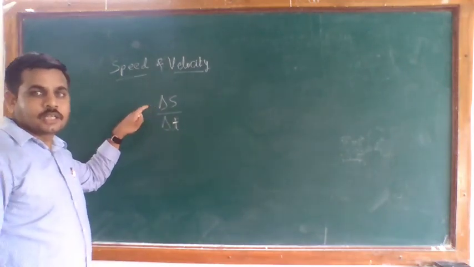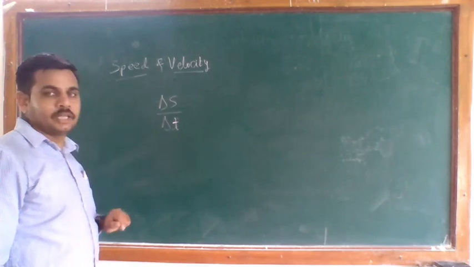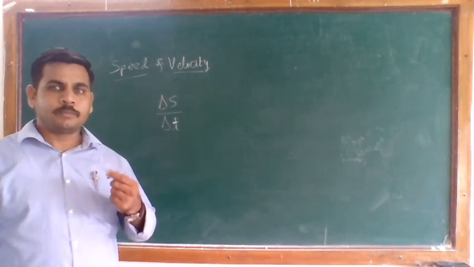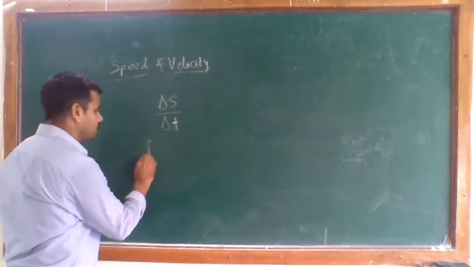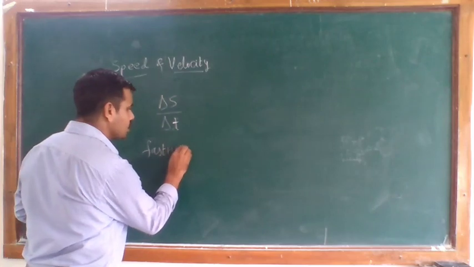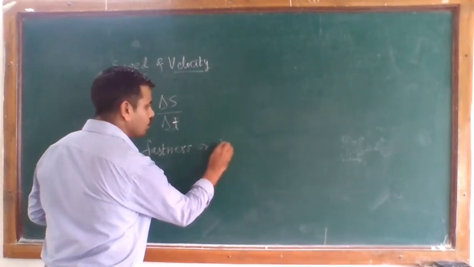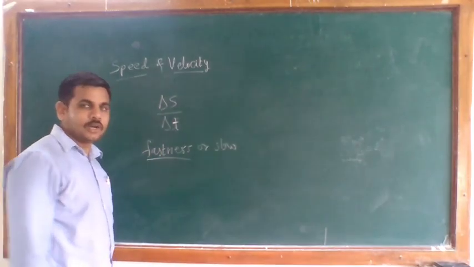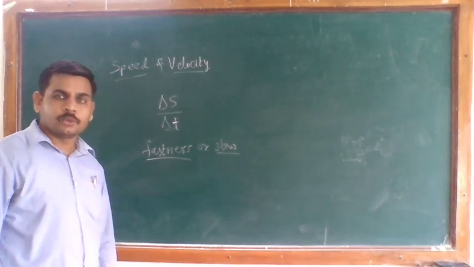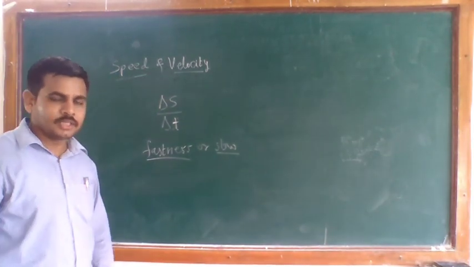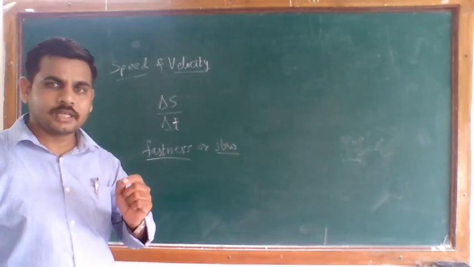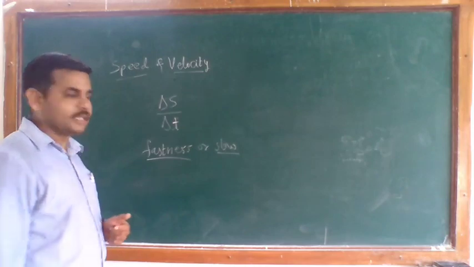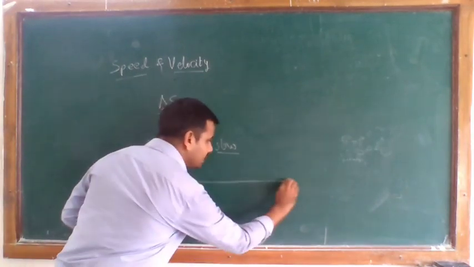Total distance covered in a total time of that body. In average speed, there is maybe a fastness or slowness. Any object changing its position may be very fast or very slow. These two terms arise. So if you consider again one small example, just consider athletes taking part in